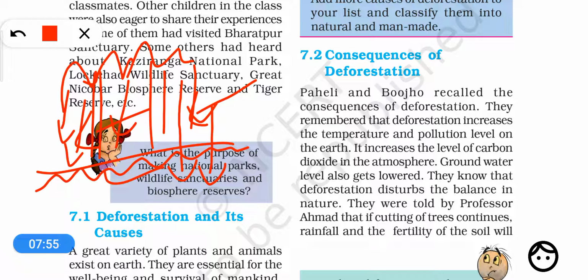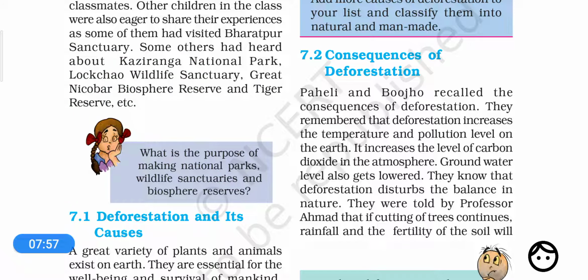But when we perform deforestation, when we cut the trees, then the soil gets eroded. Soil erosion takes place, in which the rainwater comes, and the topsoil gets mixed with water and flows away. In the same way, if there are no plants or trees, then even strong winds can cause soil erosion. That means removal of the topsoil.